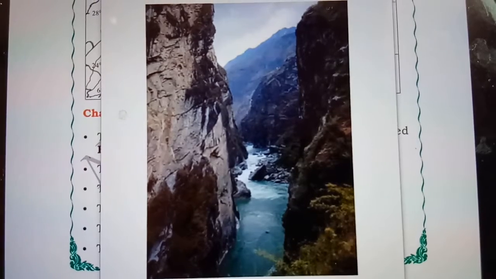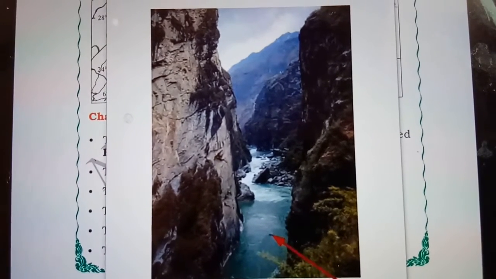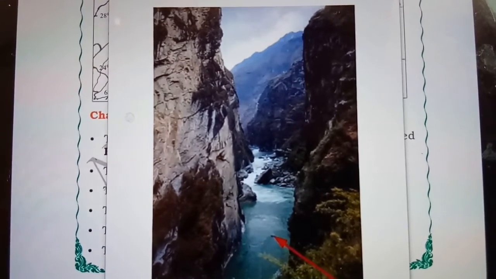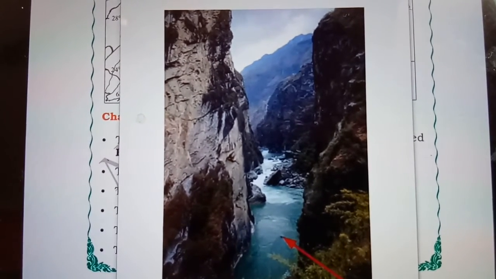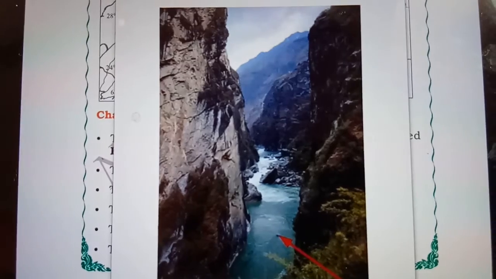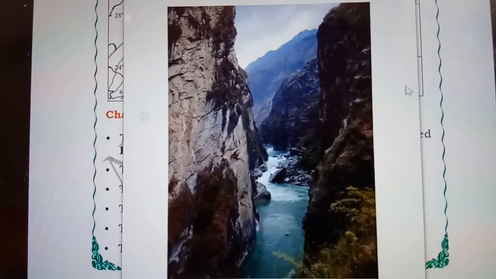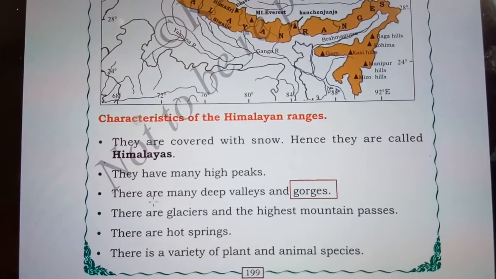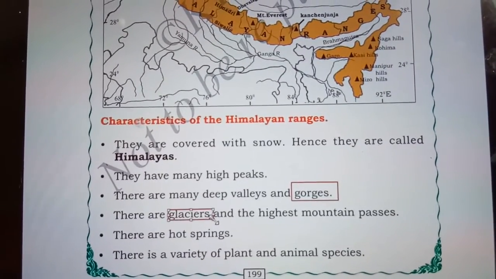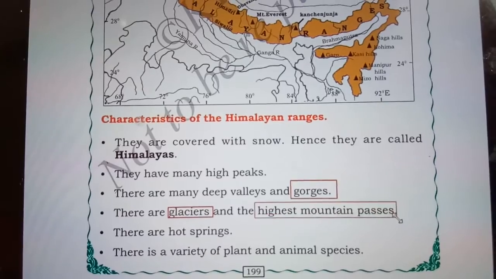So this is what a gorge looks like: a narrow valley between two big mountains with water flowing in between them. So this is one of the characteristics of the Himalayan ranges, that there are many deep valleys and gorges.